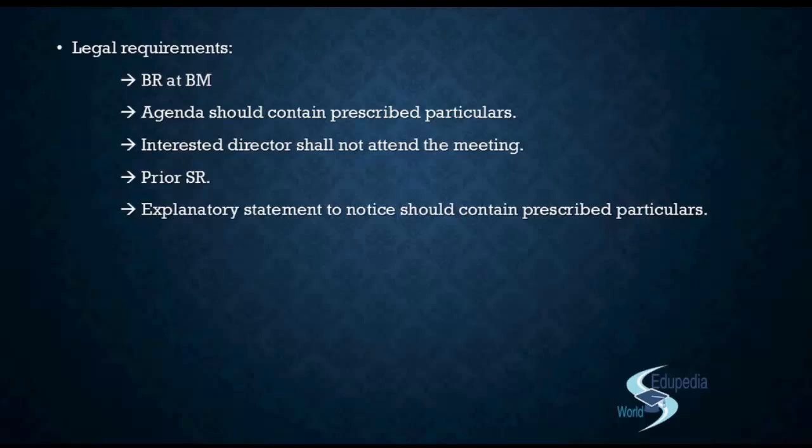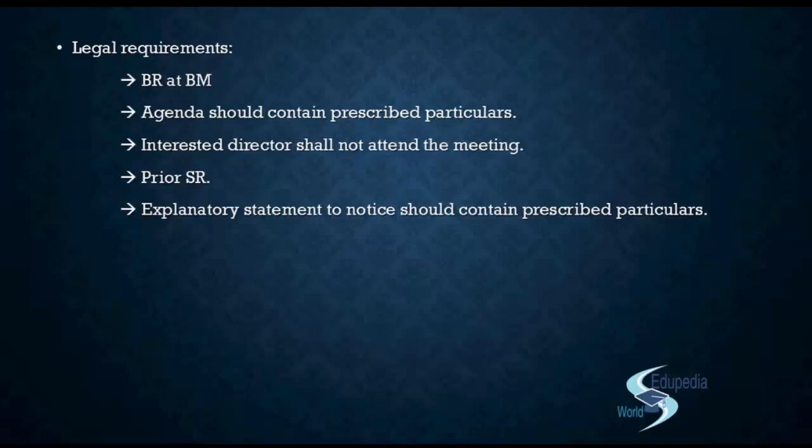When you're sending it to the shareholders, you will have to specify the name of that related party, the name of the director or the KMP who is related to that party, and the nature of relationship that they have, either they're a relative or they hold the share or they govern the board of directors, whatever is the case. We'll have to disclose it.